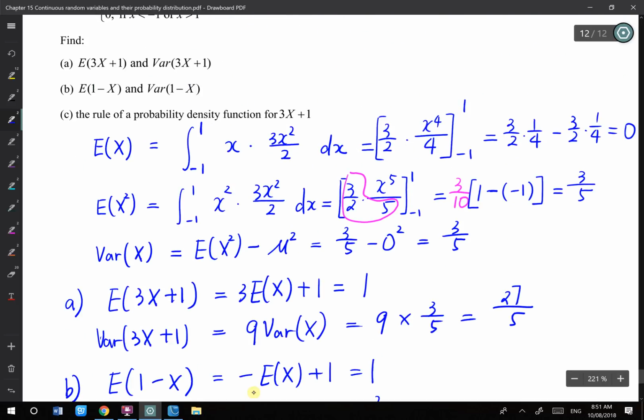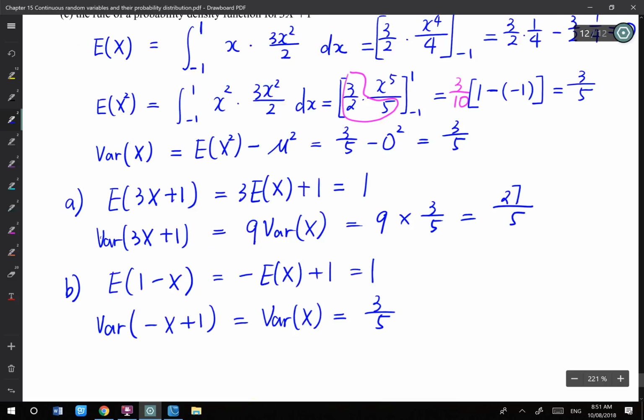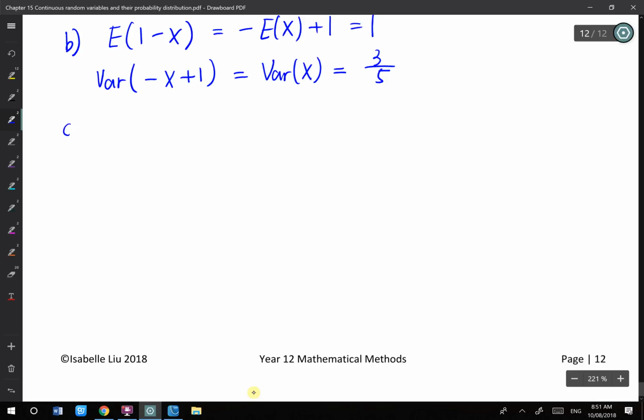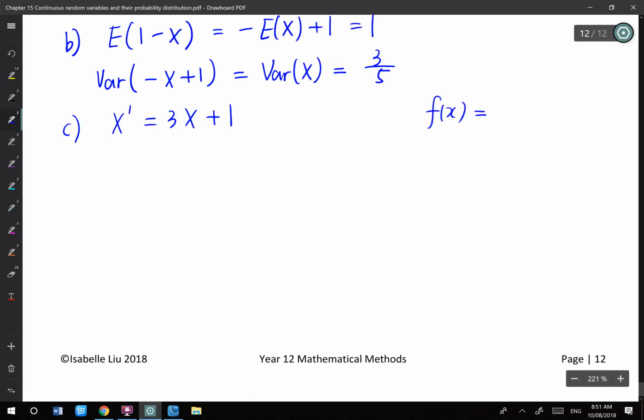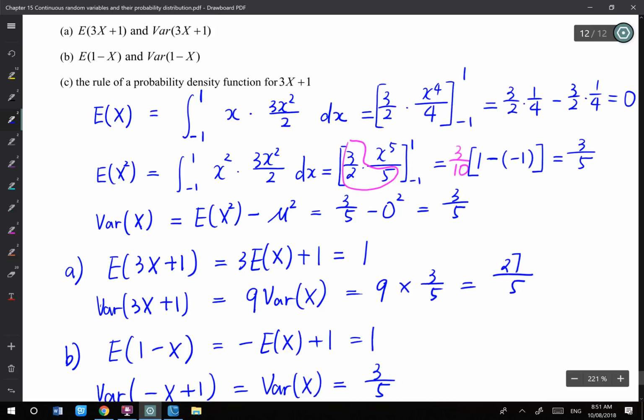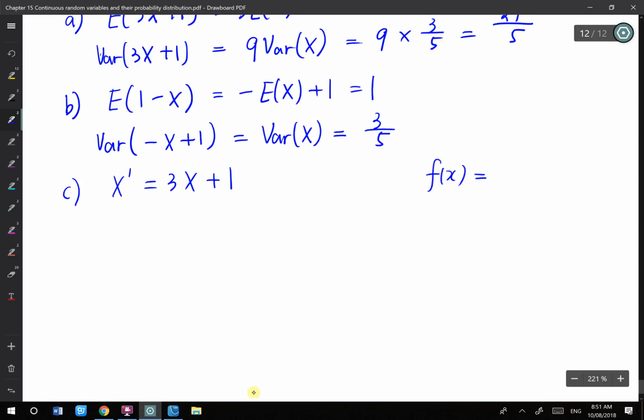The next question says, find the rule of the probability density function for 3x plus 1. Okay, for 3x plus 1, let's make x dash equal to 3x plus 1. You are looking for the density function for x dash. First of all, let's look at what f(x) is. f(x) is 3 over 2 x squared.